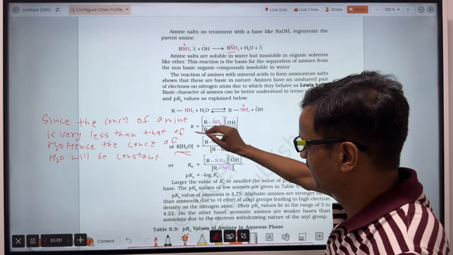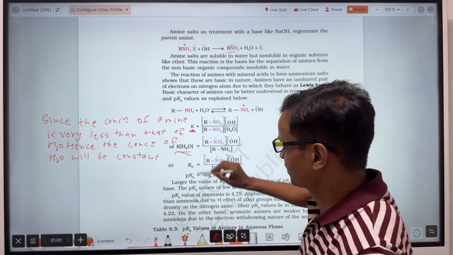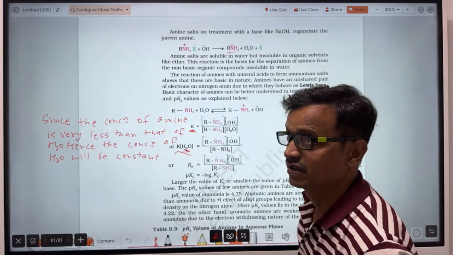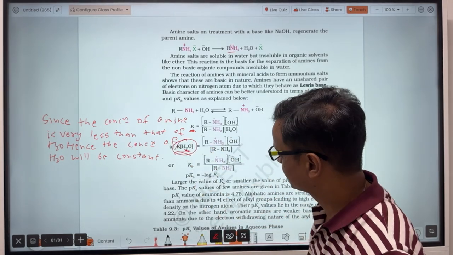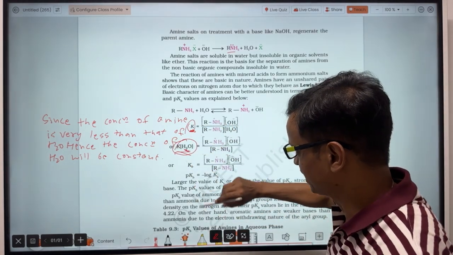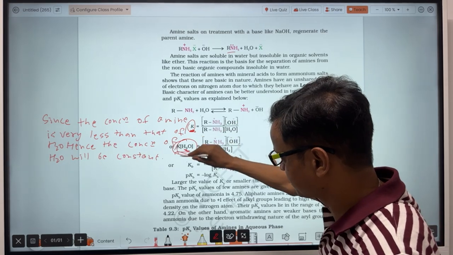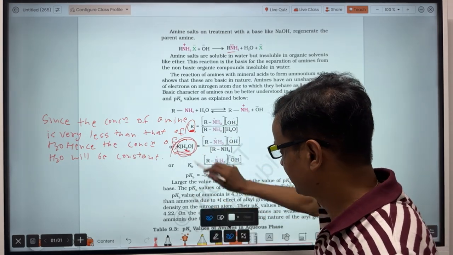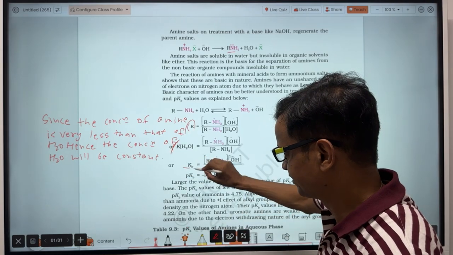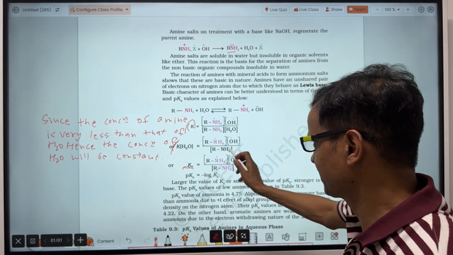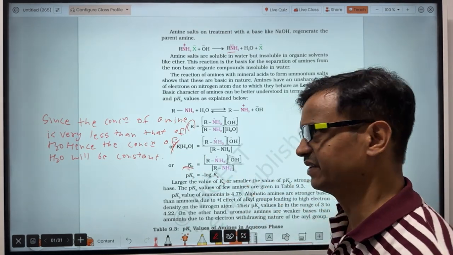The equilibrium constant is already constant, and the concentration of water is also constant. So the product of the equilibrium constant of this reaction of the base, ammonia, and the concentration of water will also be constant. That constant is called Kb.